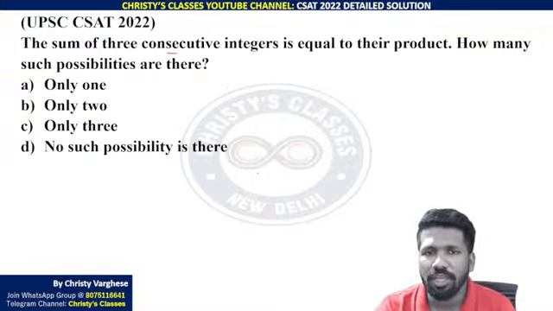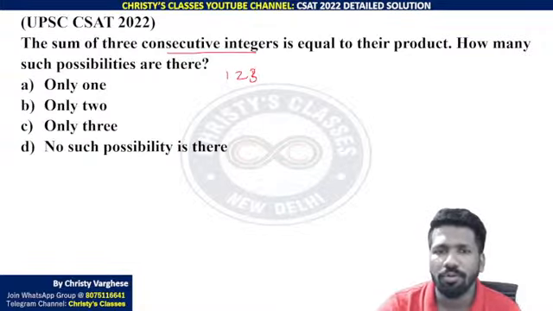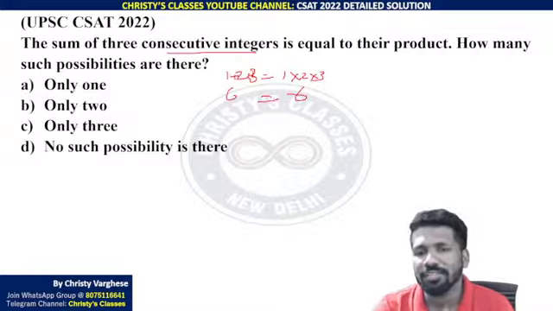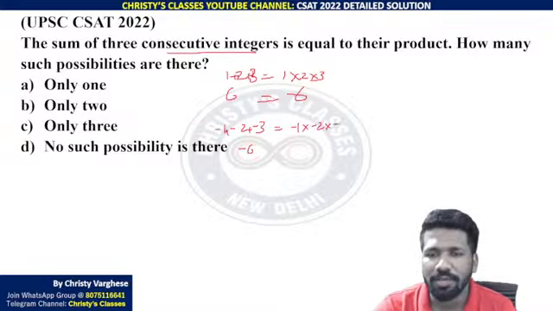Like three consecutive integers, 1, 2, 3 is one integer set we know, whose sum is 1 plus 2 plus 3, and whose product is 1 into 2 into 3. Both are 6, so that is satisfying. But don't write only 1, 2, 3. Minus 1, minus 2, minus 3 is also correct, because adding them you will get minus 6, and multiplying them you will get minus 6. So that is equal. And minus 1, 0, plus 1 also.